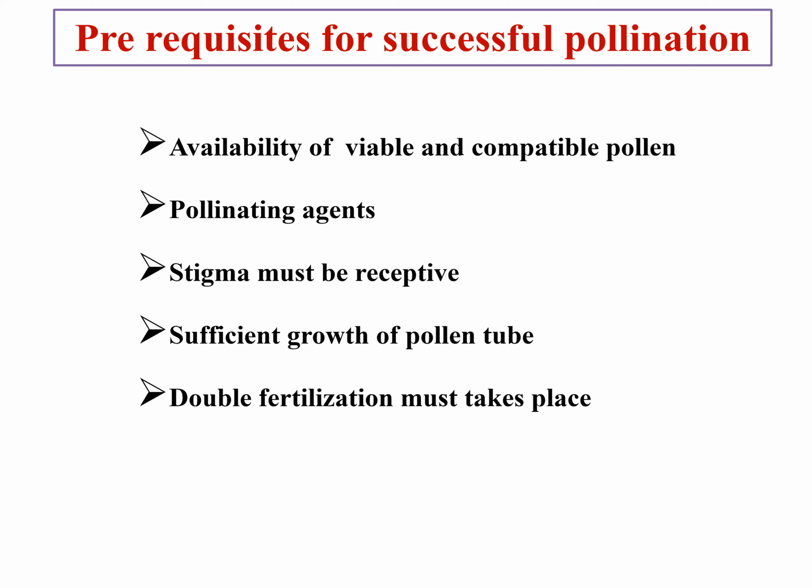Now, conditions which favor successful pollination in plants. First one is availability of viable and compatible pollen. Viable and compatible pollen are required for successful pollination in plants. And second one is pollinating agents. Pollinating agents and agencies play an important role in successful pollination in plants. And third one is the stigma must be receptive. Fourth one is sufficient growth of pollen tube must be required. And fifth one is double fertilization must take place in plants.